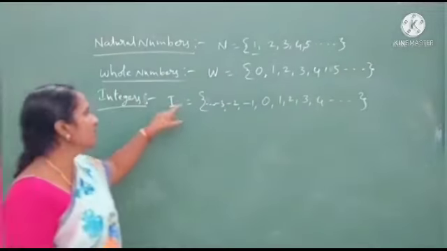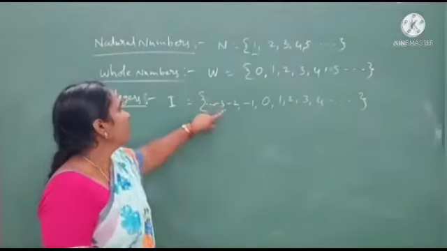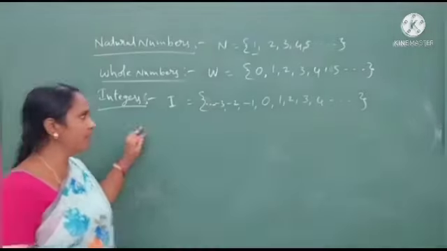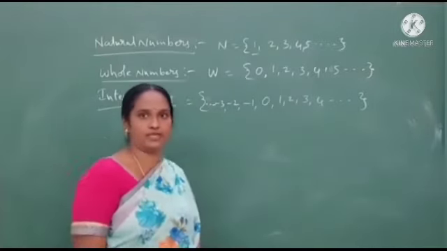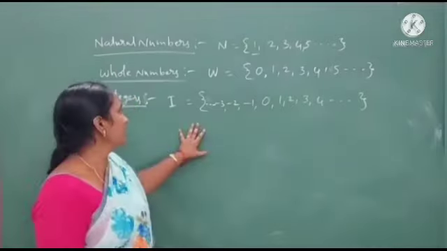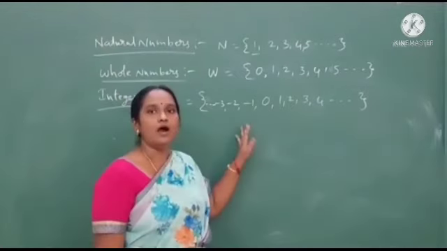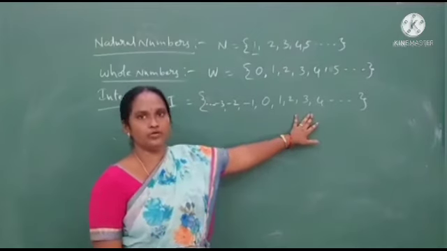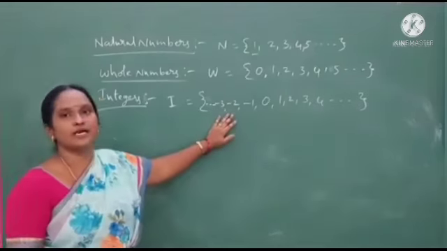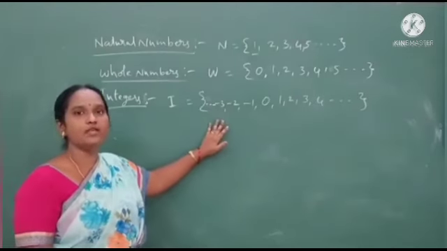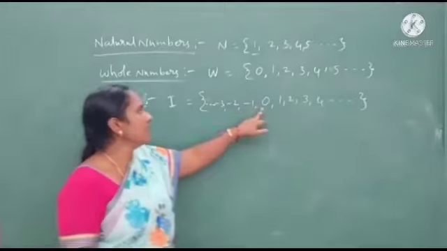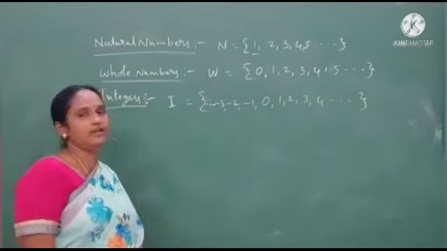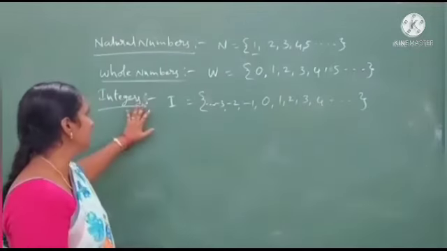Okay, students? In this integer set, we don't know the least integer value and we don't know the greatest integer value. Here in this set, we write all positive numbers on the right side of the 0 and all negative numbers on the left side of the 0. Here 0 is also included. 0 is neither positive nor negative. This is the integer set.